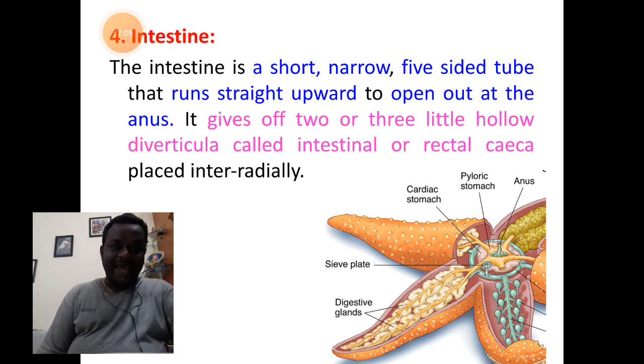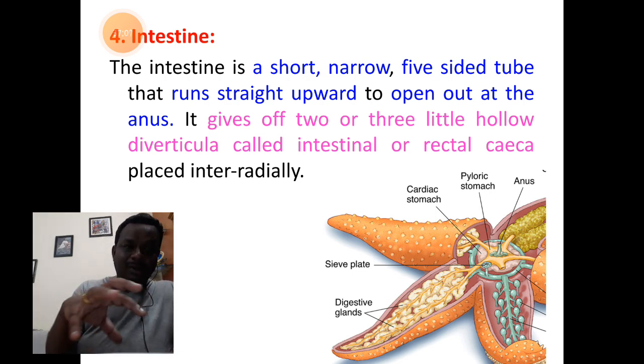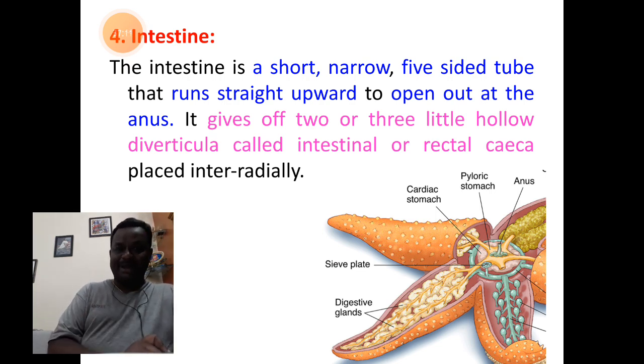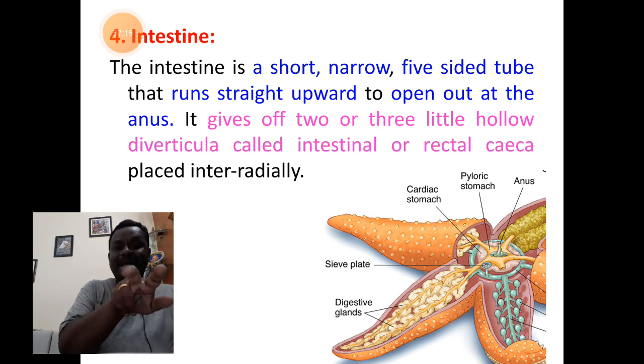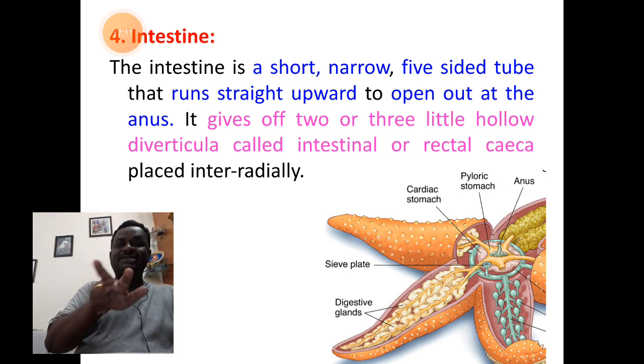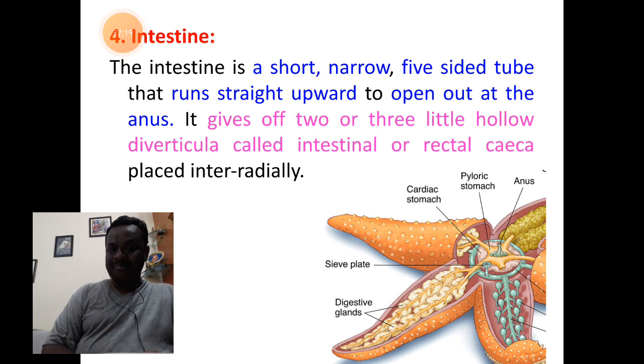When you look at the diagram, that yellow shaded star shaped part is the pyloric stomach that communicates with the pyloric duct, which shows two branches that enter into each of the arms as the longitudinal axis of the pyloric caeca.